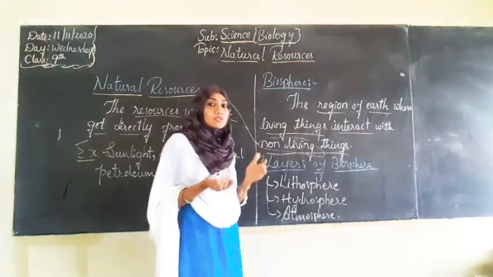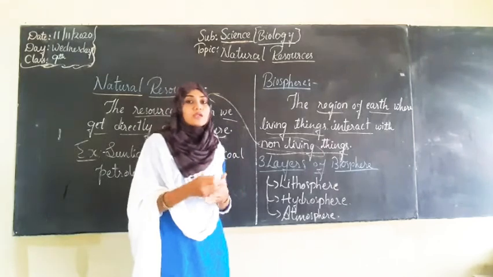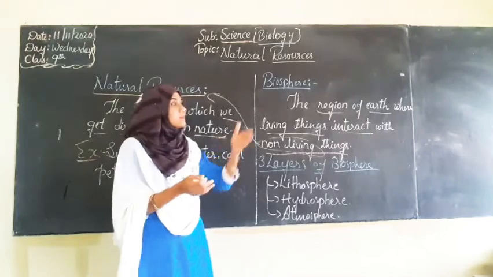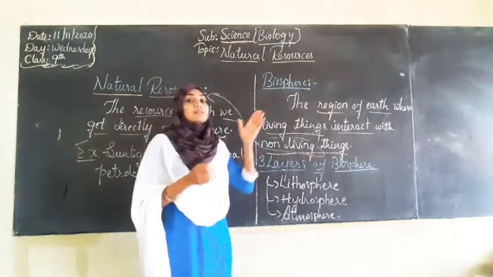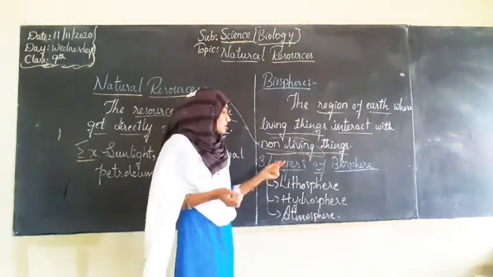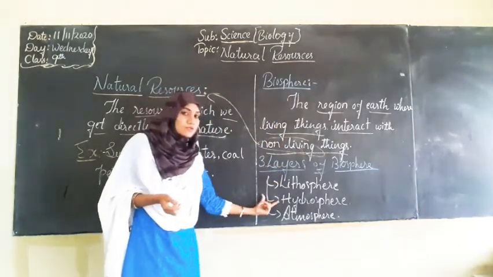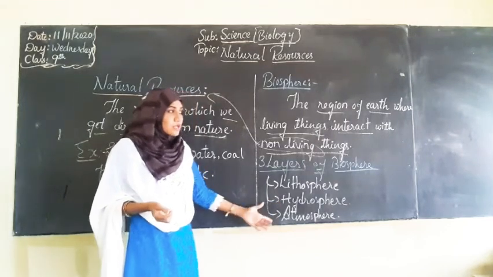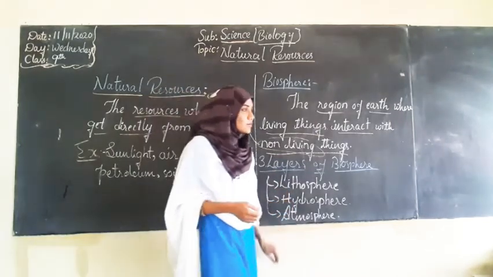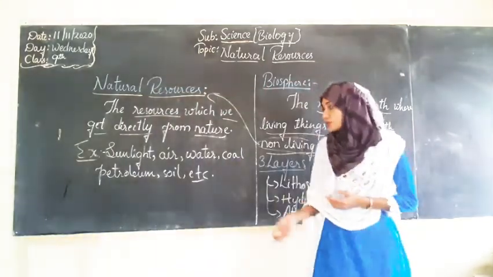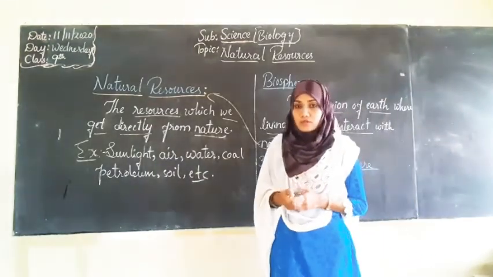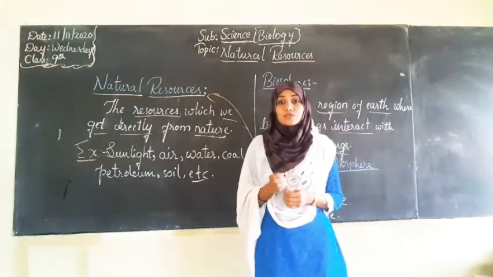That means कुदरती तौर से जो non-living things present है, उनके और हम जानदार चीजों के बीच में जो interaction चलता है, that region will be considered as biosphere. And you know, this biosphere has been divided into 3 layers: lithosphere, hydrosphere, and atmosphere. Now let us learn more about these layers of the biosphere and also about its components. Let's have a look at this and note down the important points.